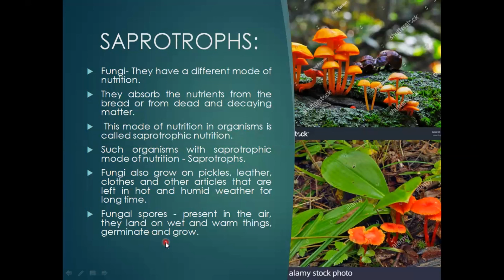How do these fungi spread? They reproduce by asexual means, liberating spores, which are present in the air and can be blown away by strong air currents. When they land on something wet and warm, they find their best climatic conditions, germinate and grow, forming new colonies, and from there they can begin a new life cycle.